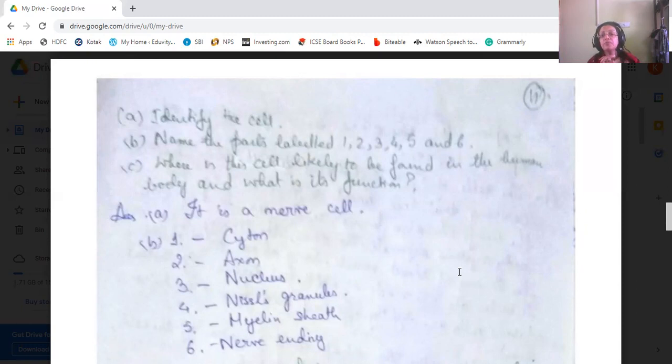Then what is its function? To carry the impulses from one part of the body to the other, and also from the muscles to the central nervous system, and from the central nervous system to the different parts of the organs or the muscles. So this is the main function of the nerve cell, and the cell is likely to be found in the human body, especially in the brain, spinal cord, and different parts of the body also.